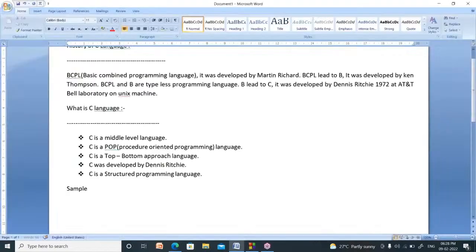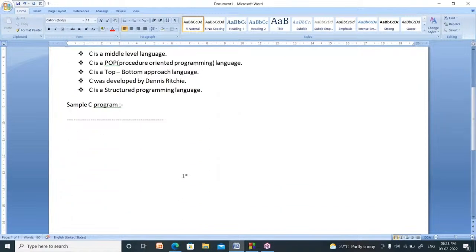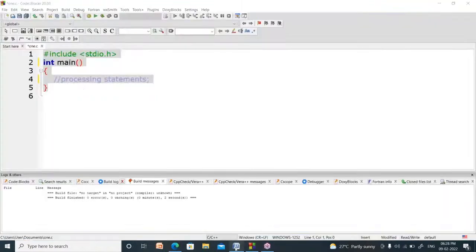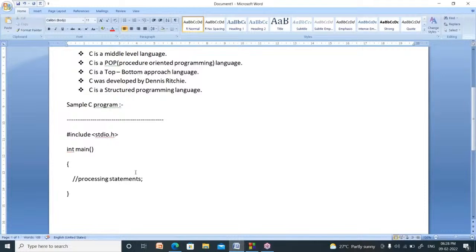Now my next topic is the sample C program. Right. Now this line is called hash include stdio.h.